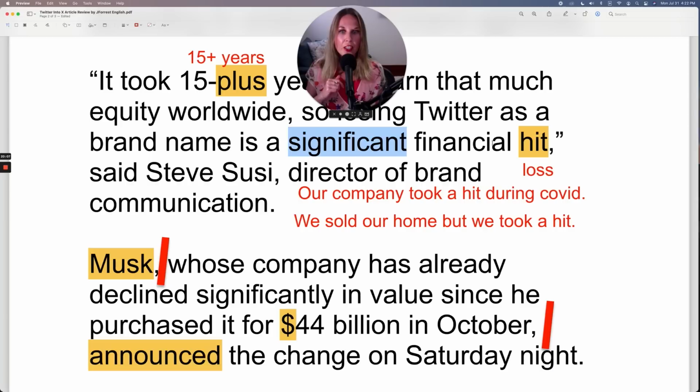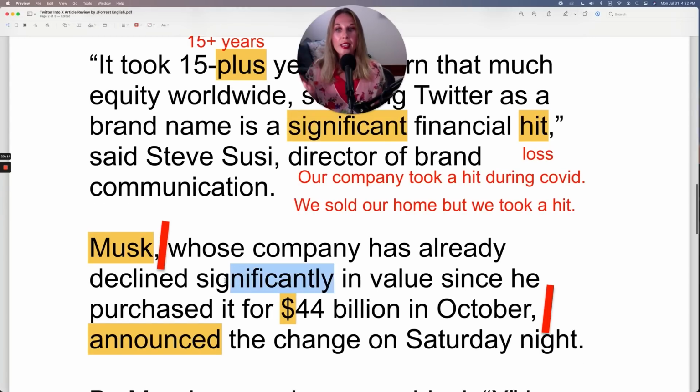Significant financial hit. Here, this is being used as an adjective, a significant financial hit. And then significantly is an adverb.